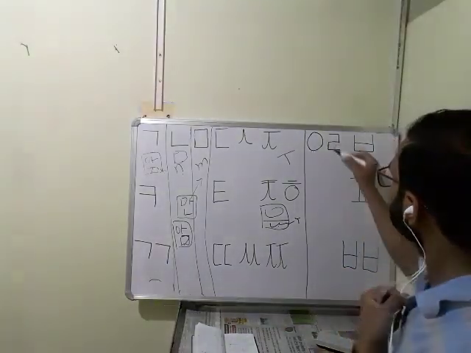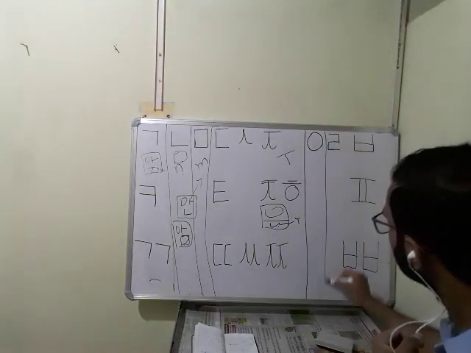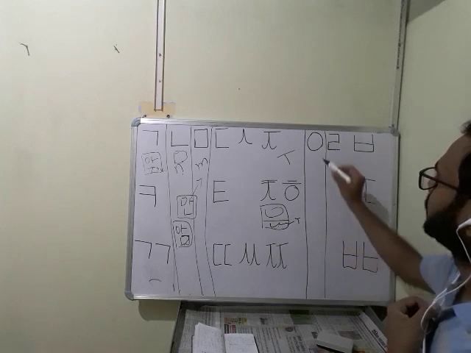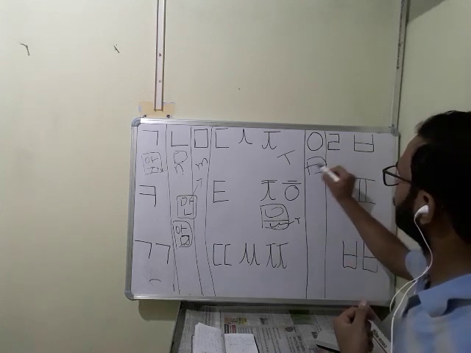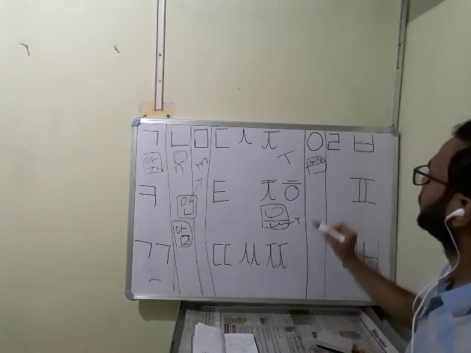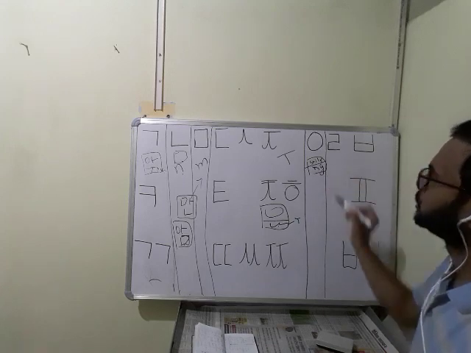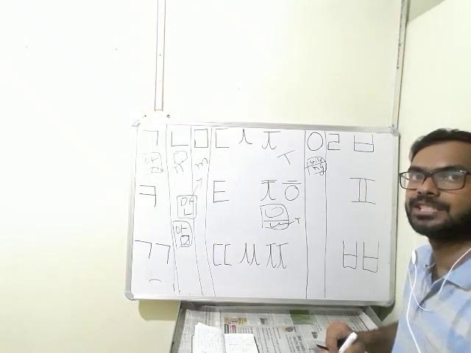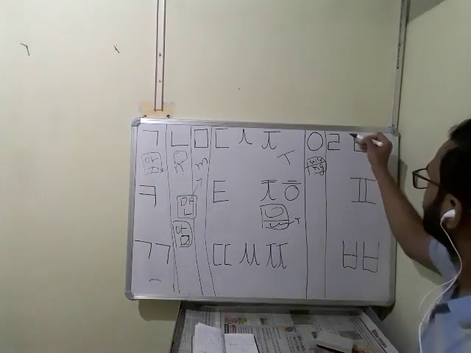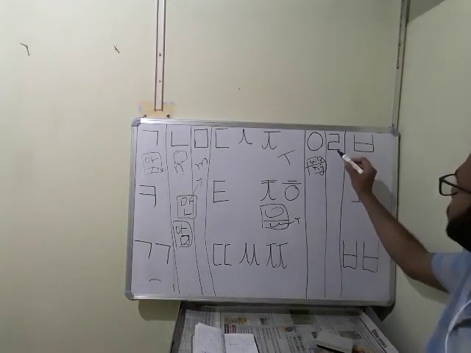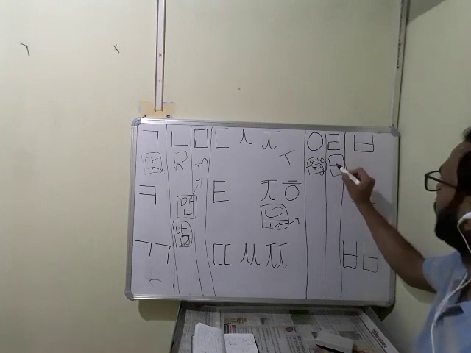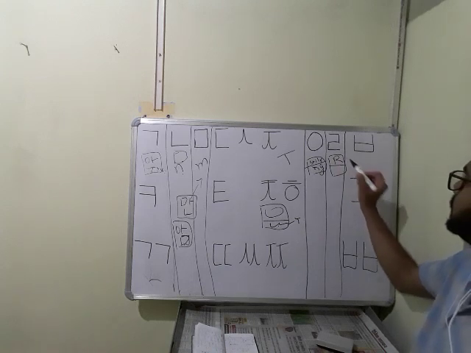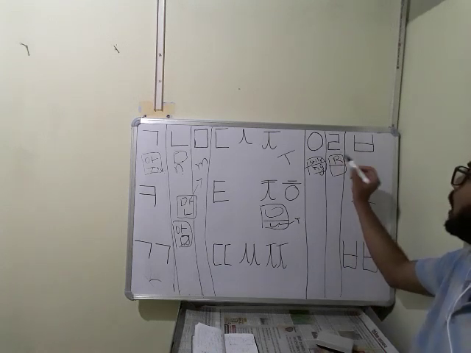Then this is silent. If it is written above, then it is silent. If it is written below, then it will show ng sound. Ng. Anyong, ng. This also has two sounds. If it is in the square, if it is written here, then it will show R sound.